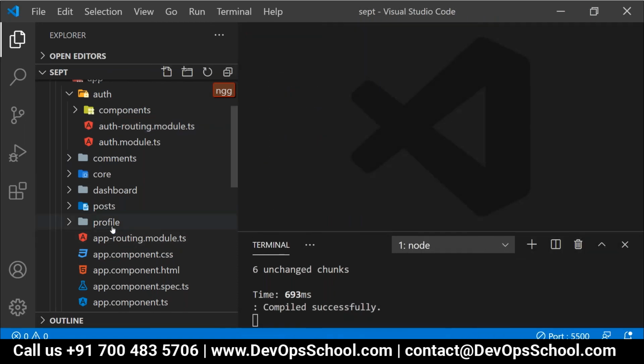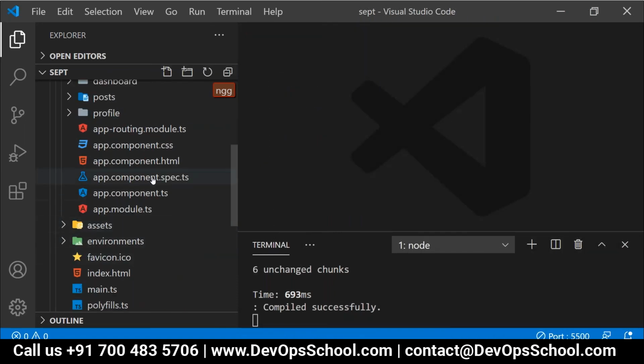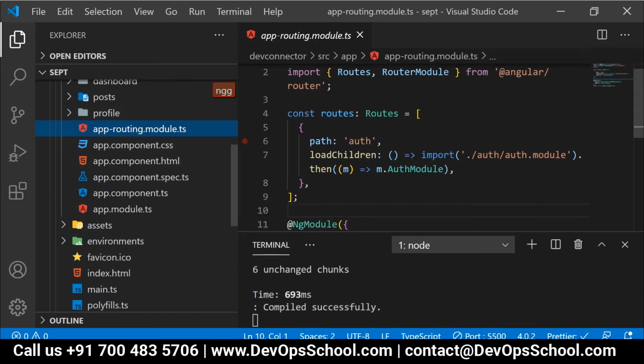Now we will have a look over here. The routing part will start with what? App routing.module.ts.